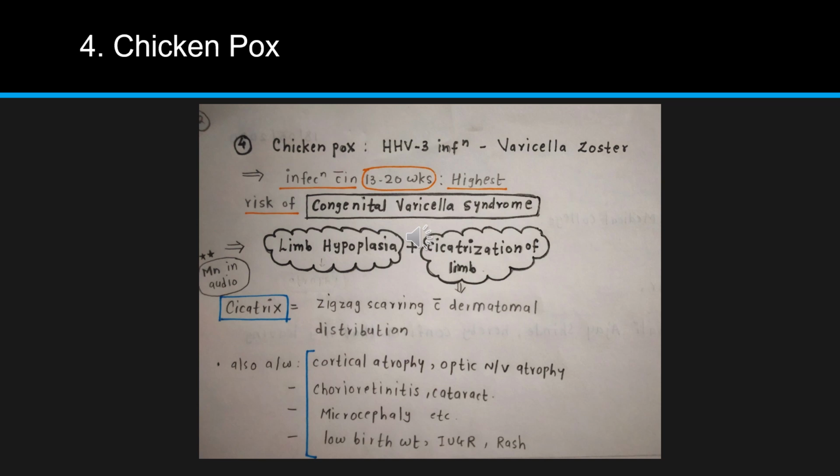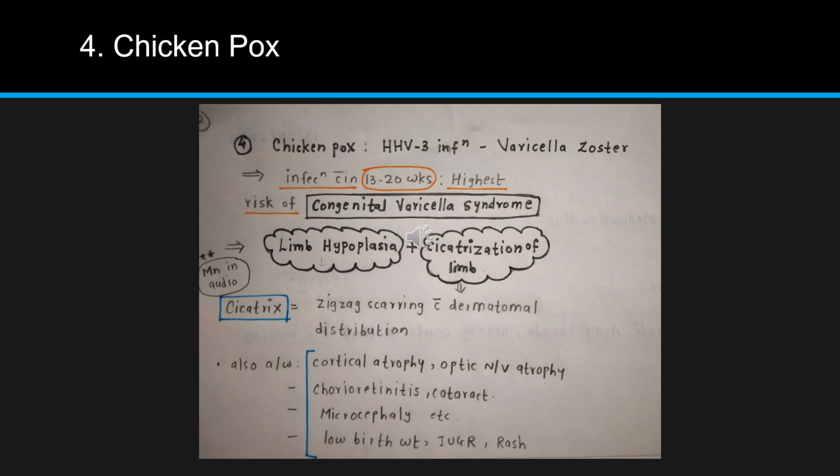Now it's time for the fourth infection, that is chickenpox, that is varicella zoster. You all know chickenpox is transmitted by varicella zoster virus, that is human herpes virus 3. And in case of chickenpox, if the infection is in the first few months, specifically within 13 to 20 weeks, it results in congenital varicella syndrome, and that is the highest risk of transmission. In that, 13 to 20 weeks is the highest risk of transmission.